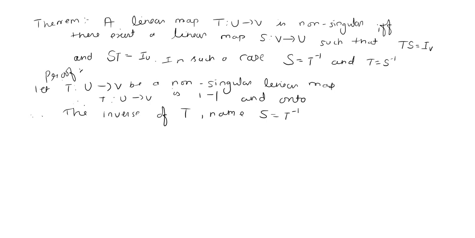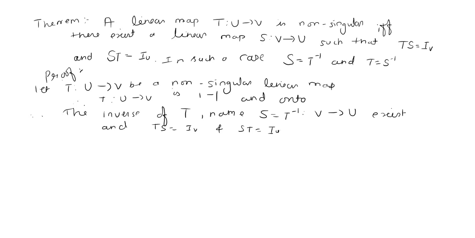So S will be mapping from V to U. It will exist, surely it will exist, because T is 1-1 and onto. If any mapping is 1-1 and onto, then its inverse exists. So TS will be IV and ST will be IU. So what is IV and IU?